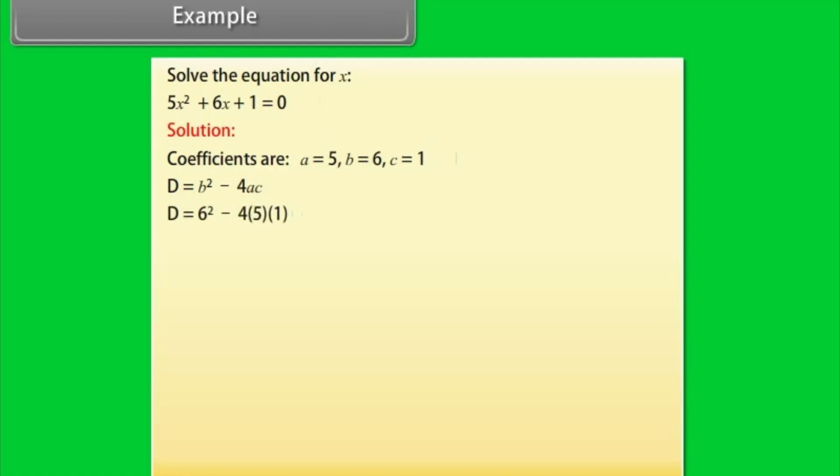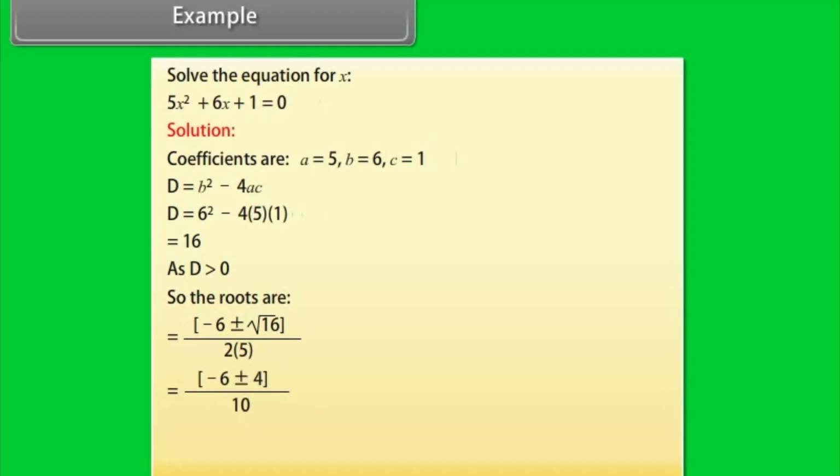D = 6² − 4 × 5 × 1 = 16, as D > 0. So the roots are x = (−6 ± √16)/(2 × 5) = (−6 ± 4)/10. On solving, we get x = −1 and x = −0.2.